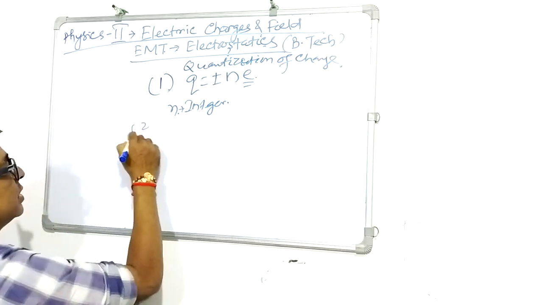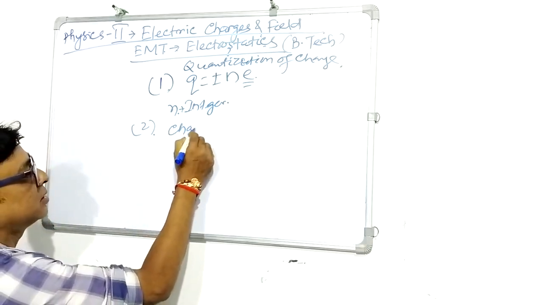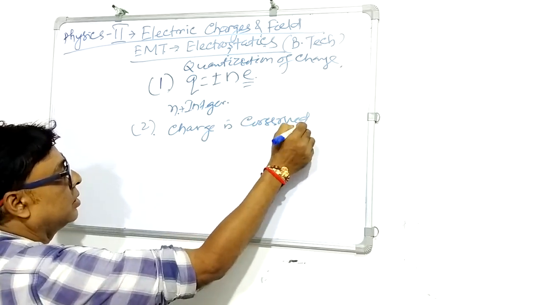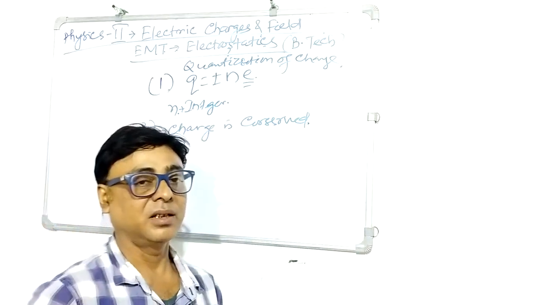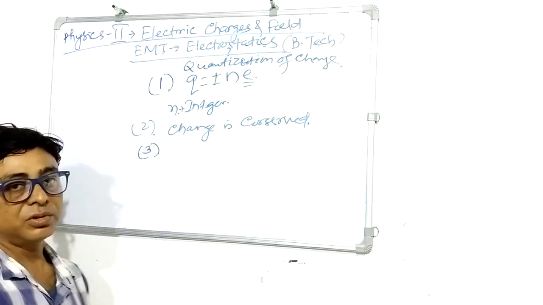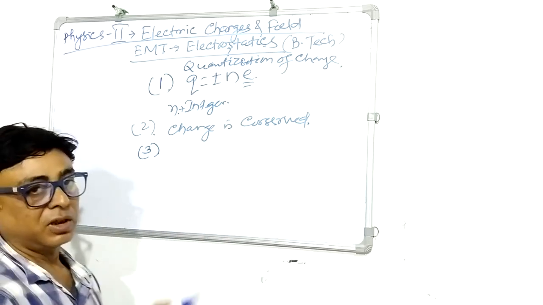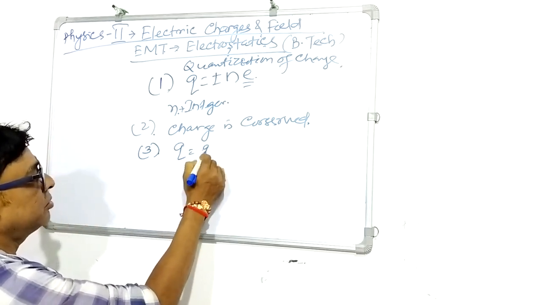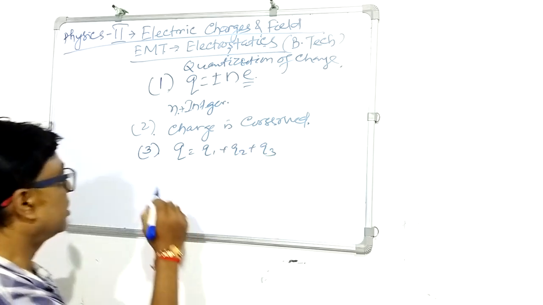The next property of the charge is that charge is conserved. That means the total number of positive charge and negative charge is constant. Similarly, the third one is that it follows the principle of superposition. In a particular surface, if there are a number of charges, they can be added: Q is equal to Q1 plus Q2 plus Q3, like that. So it follows the scalar addition property.